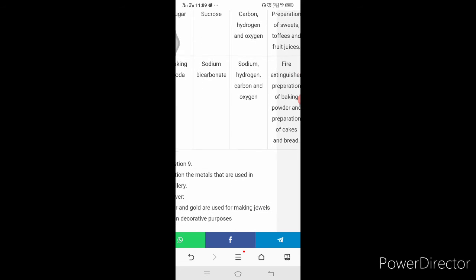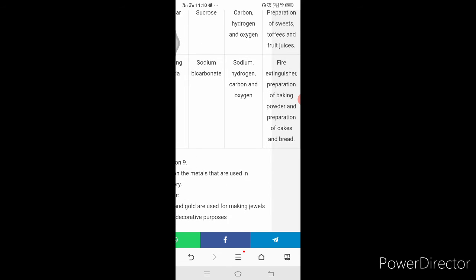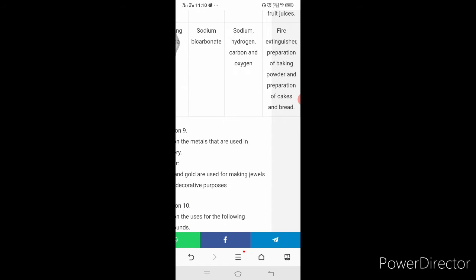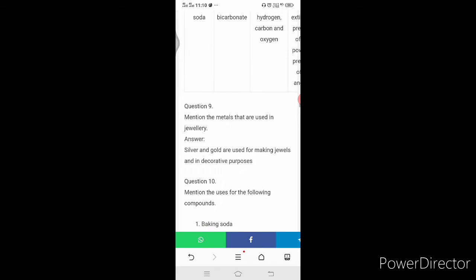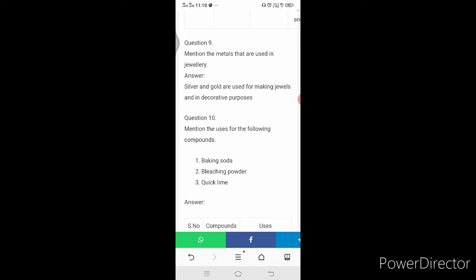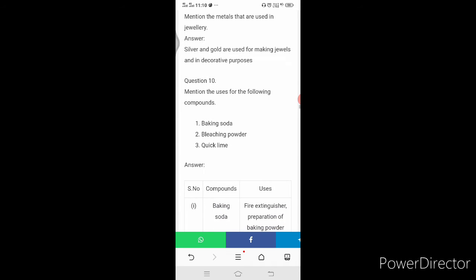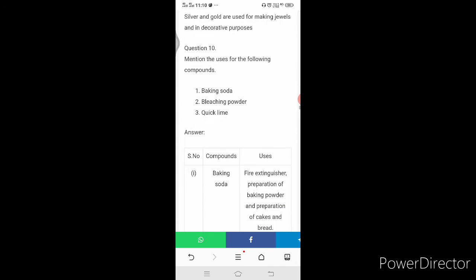Baking soda: the chemical name is sodium bicarbonate. It is used in fire extinguishers, preparation of baking powder and preparation of cakes in the bowls. Mention the metals that are used in jewelry. Silver and gold are used for making jewels and for decorative purposes.